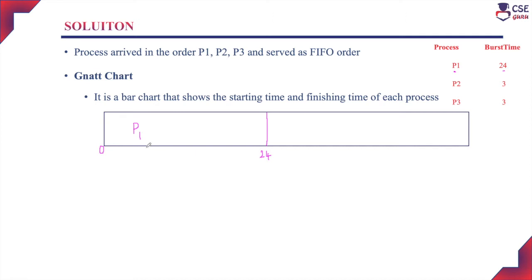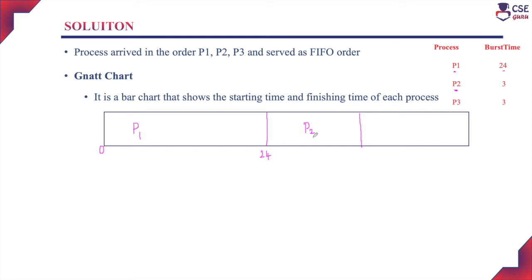Once P1 completes, P2 is the next job in the job queue. So P2 will be assigned to the CPU and will take 3 milliseconds to complete its execution.